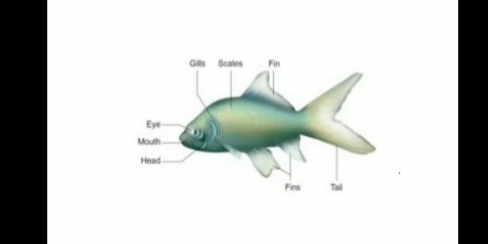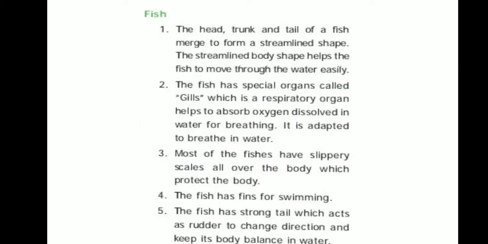Adaptation of fish: eyes, mouth, head, scales, fins, tail. The head, trunk, and tail of a fish merge to form a streamlined shape. The streamlined body shape helps the fish to move through the water easily. The fish has special organs called gills, which are respiratory organs that help to absorb the oxygen dissolved in water for breathing. It is adapted to breathe in water.